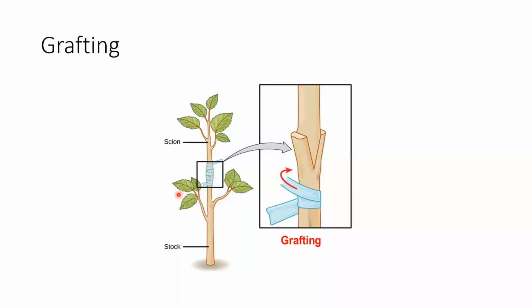And we tie this with the help of a polythene bag or any cloth, and we leave it for some time. After some time we find that the scion attaches itself to the stock, and the entire plant has the characteristics of both the plants, the characteristics of the scion and also the characteristics of the stock.